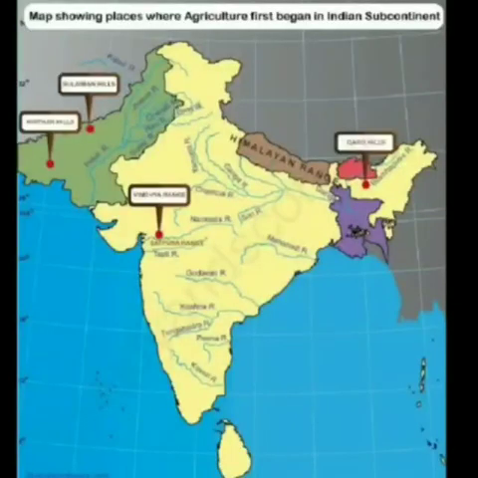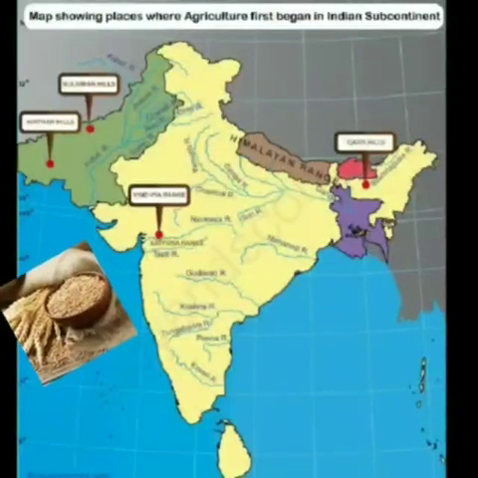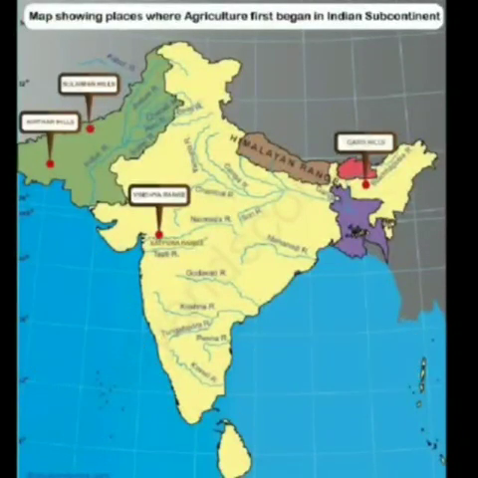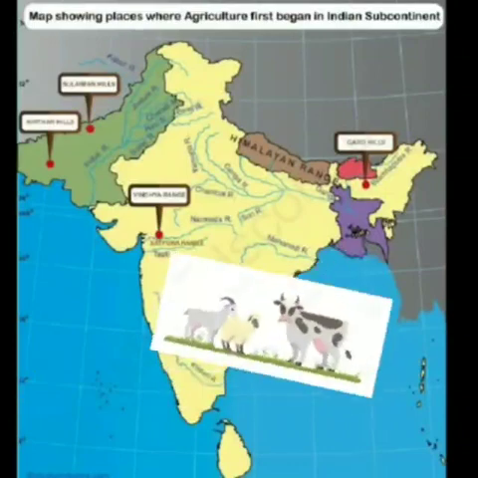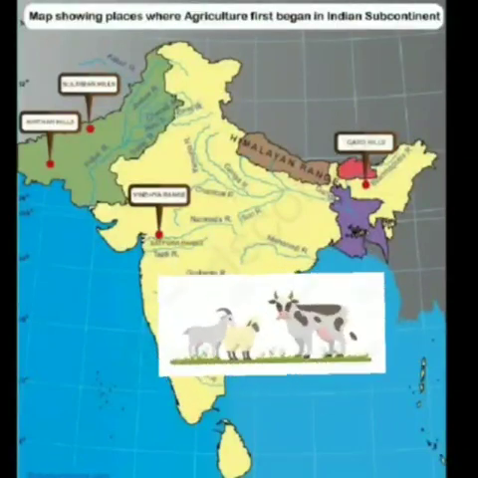Now have a look at this map. You will find Suleiman and Kirthar hills located to the northeast of the subcontinent. It is believed that these are some of the places where people first started growing crops like wheat and barley around 8,000 years ago. People also started rearing animals such as sheep, goat, and cattle.